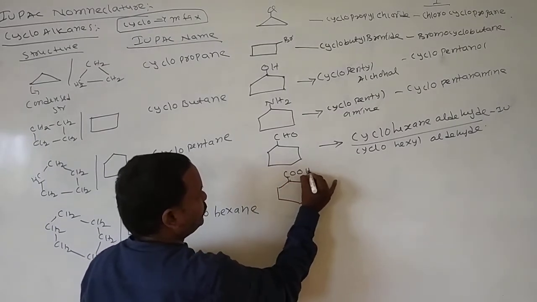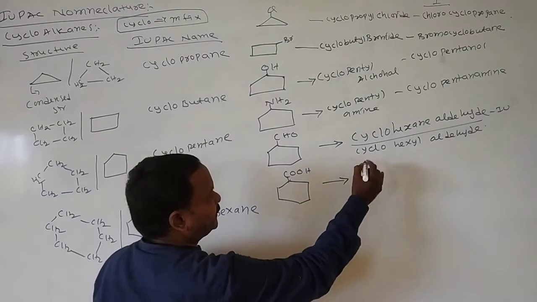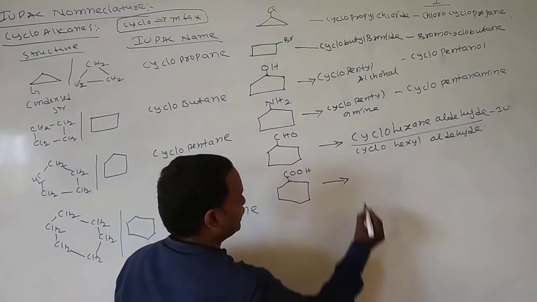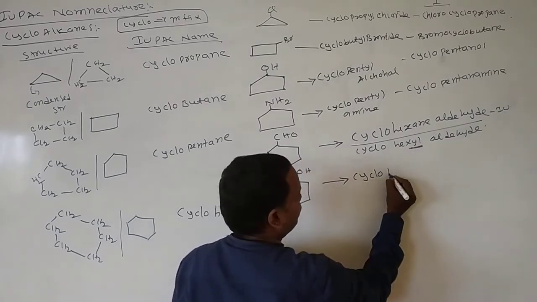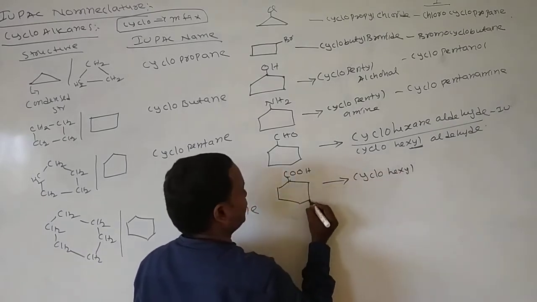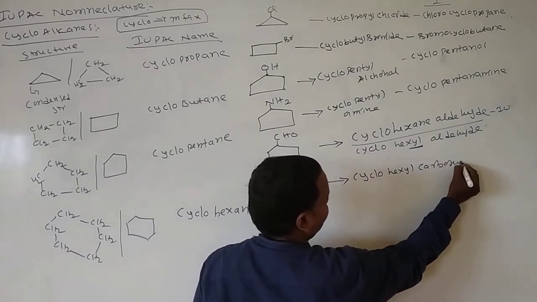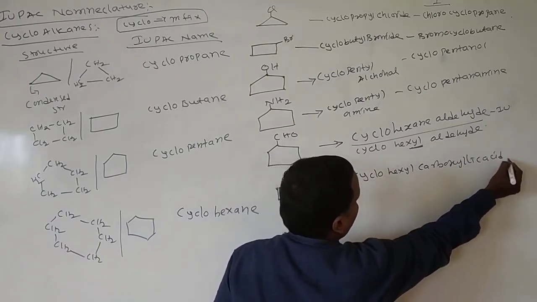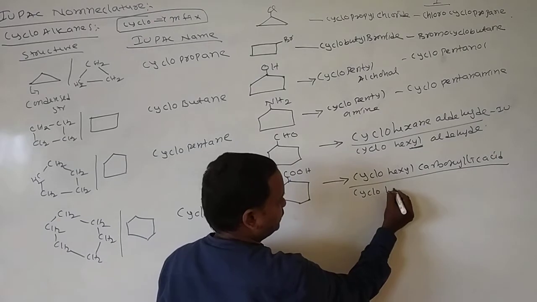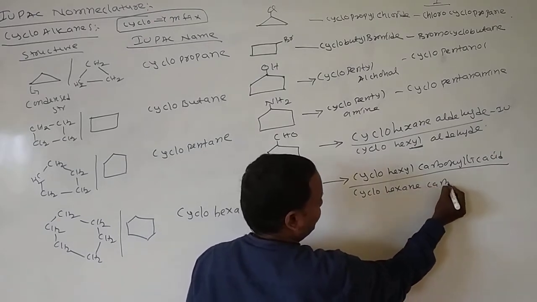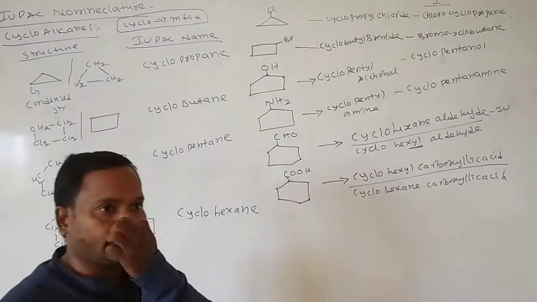Here the COOH functional group is present. How do we write it? Cyclohexyl carboxylic acid. The common name of this one, where 'I' is there, is common: cyclohexyl, 6 carbons are there now, 1, 2, 3, 4, 5, 6. Cyclohexyl carboxylic acid. The IUPAC name of this one is also cyclohexyl carboxylic acid.